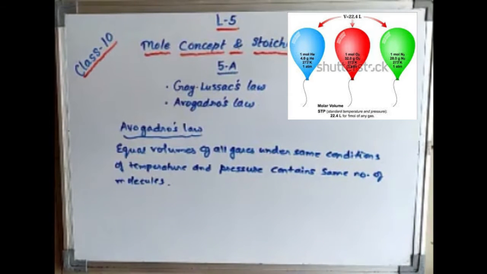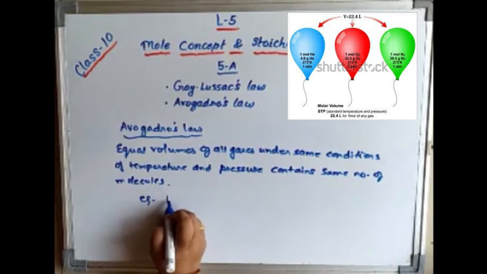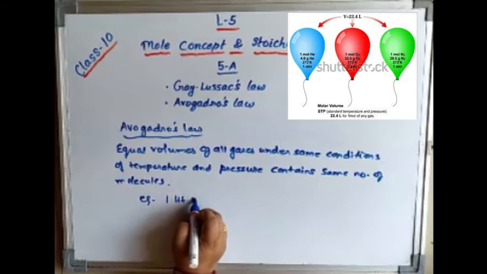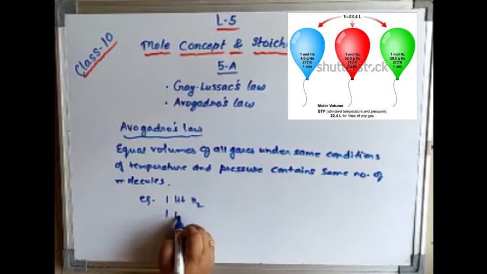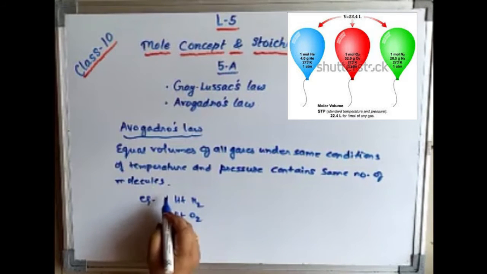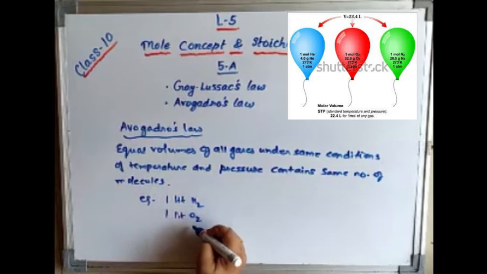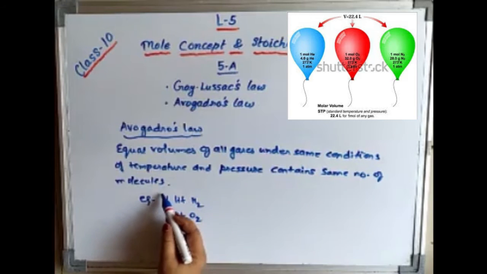So let us take some examples, otherwise it will not be possible to understand this. Suppose I have taken 1 liter of hydrogen gas. It contains the same number of molecules as are present in 1 liter of oxygen, but the volumes are equal. They may be different gases, but their volumes are the same.